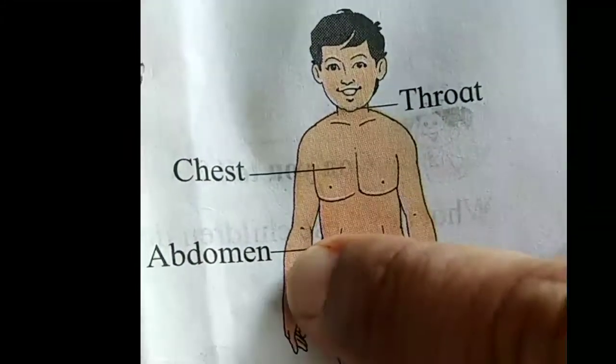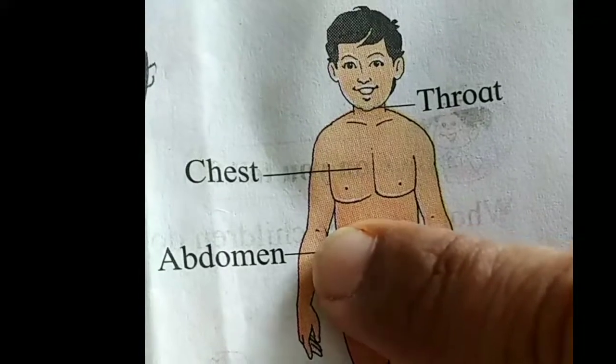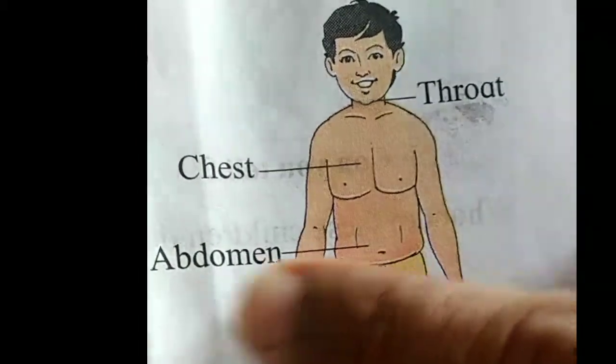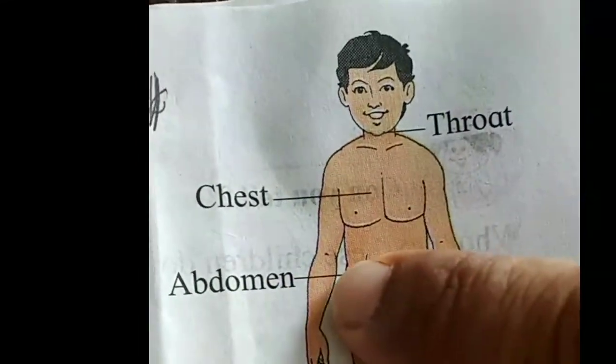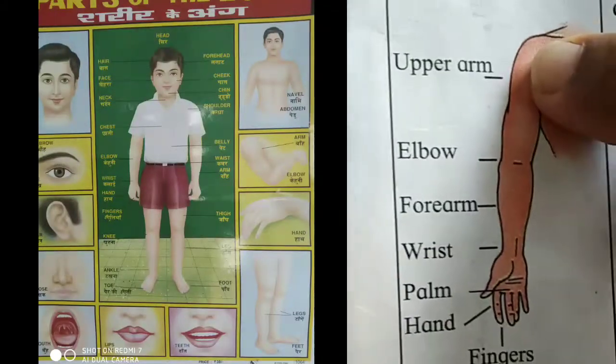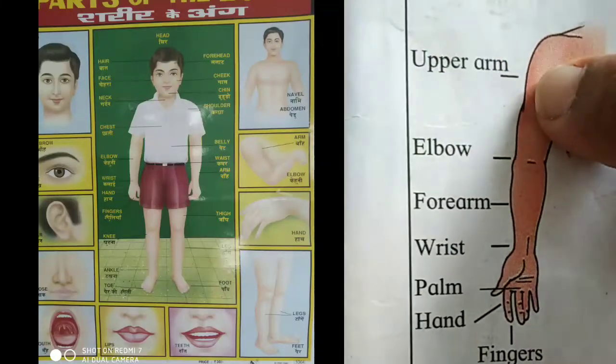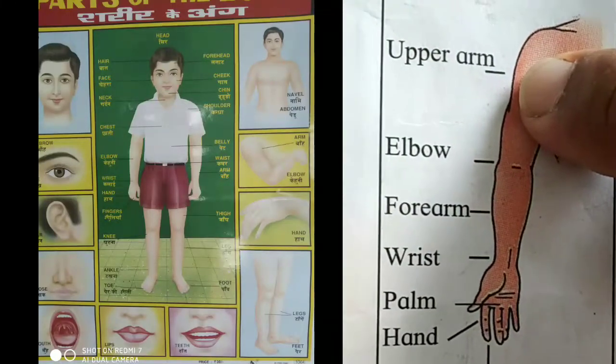This is called abdomen, A-B-D-O-M-E-N, abdomen. This is called upper arm, U-P-P-E-R, upper, A-R-M, upper arm.